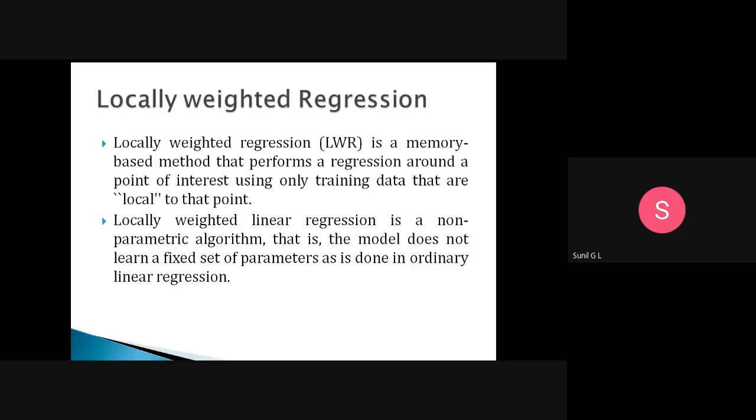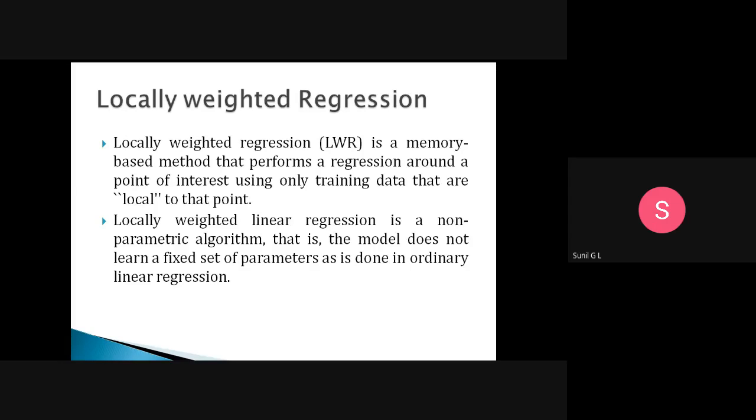When we are calculating the values of the dependent variable, we take the points close to the data point. Suppose you have 100 data points, but I will take only 5 local data points nearer to that point.